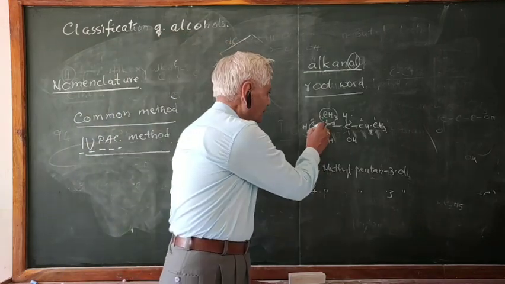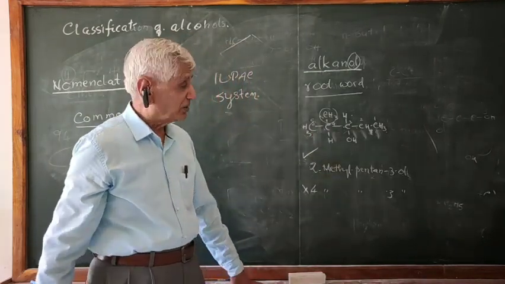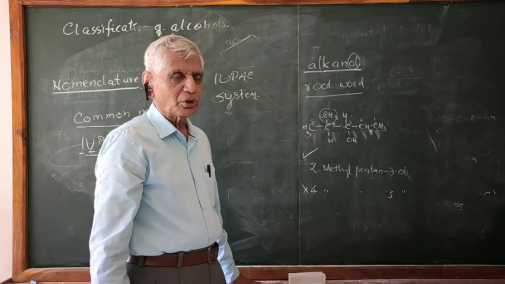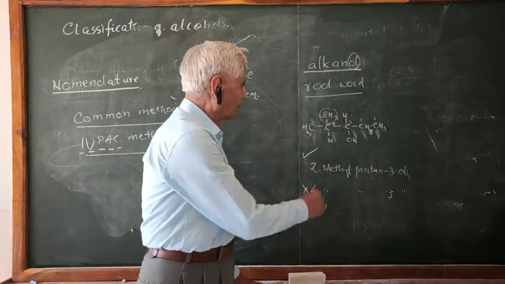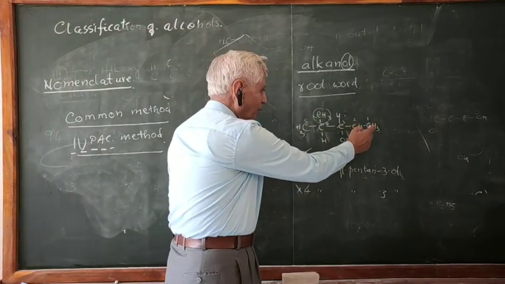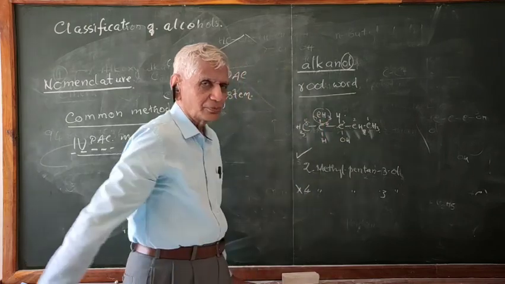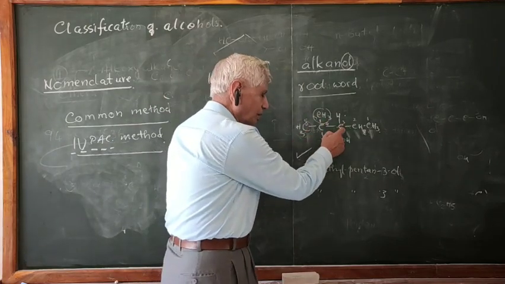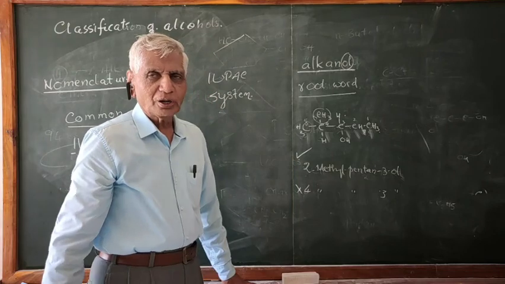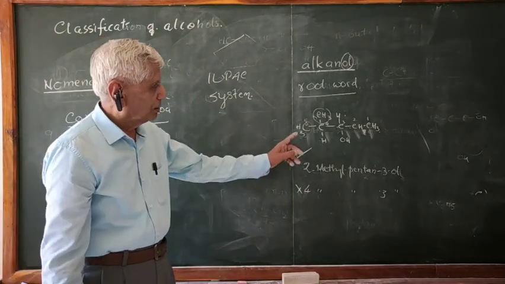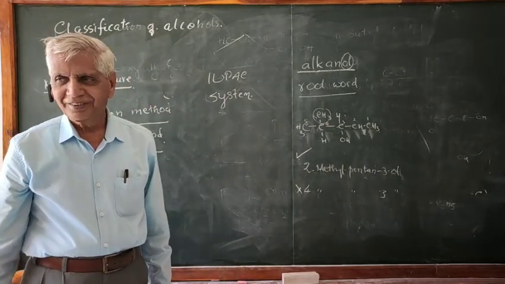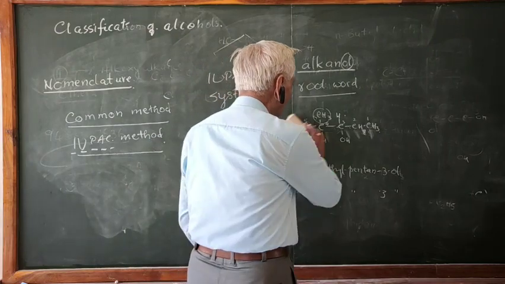So in this compound, you find the numbering. If you number these compounds, the OH group, whether you number from this side or from this end, becomes the third position. But you have to take into consideration the methyl group also. If you number from this end, 1, 2, 3, this becomes 4. If you number from this end, the OH is on the third carbon, and the methyl is on the second carbon. So the total sum is lowest. Therefore this should be 2-methylpentanol-3. Any doubts? No doubts. So that is how you can name the compound.